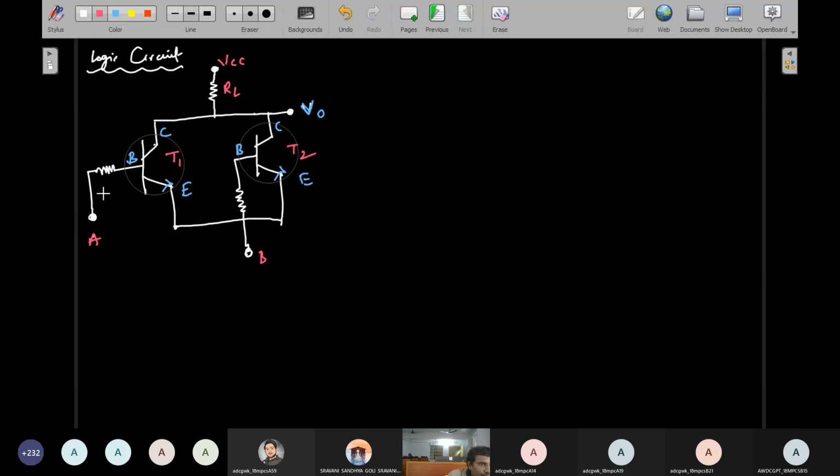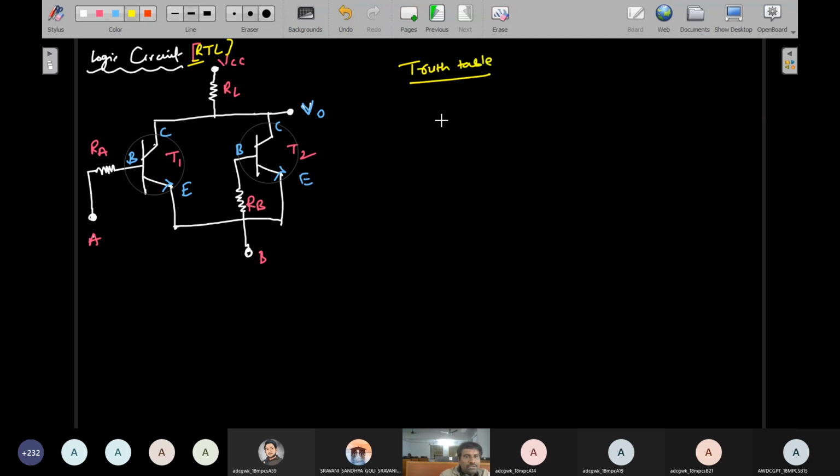Actually this is the basic circuit, with the input resistor RA and the input resistor RB. So this is the logic circuit of the RTL, the RTL circuit, with plus VCC. This is the basic circuit diagram. Actually, first of all I take the truth table of this logic circuit. This is the truth table.